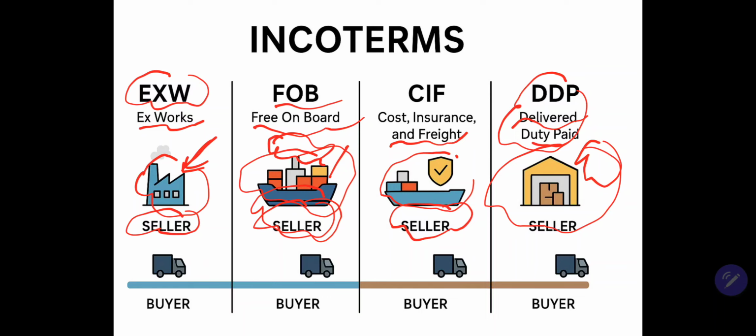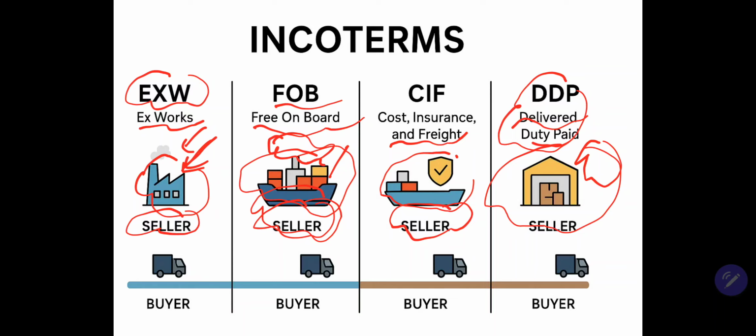Okay, I will repeat this explanation again, starting from EXW. EXW means the goods are still in the seller's warehouse or factory. FOB, the goods are still in the seller's port.